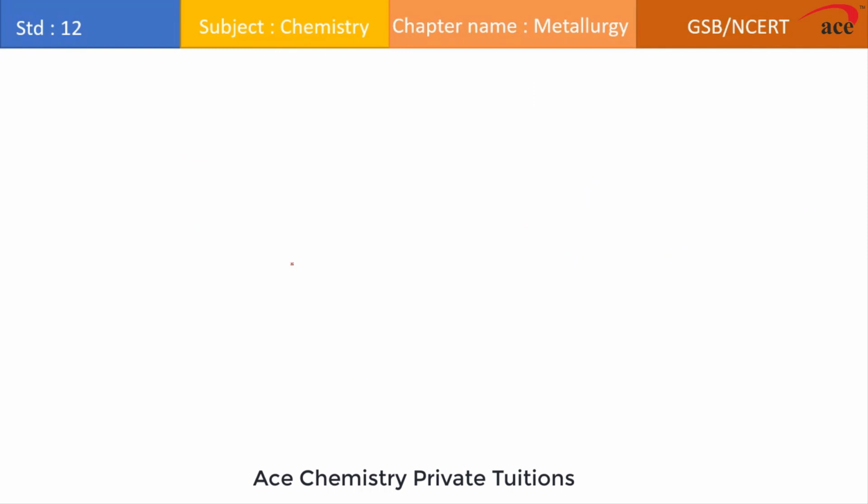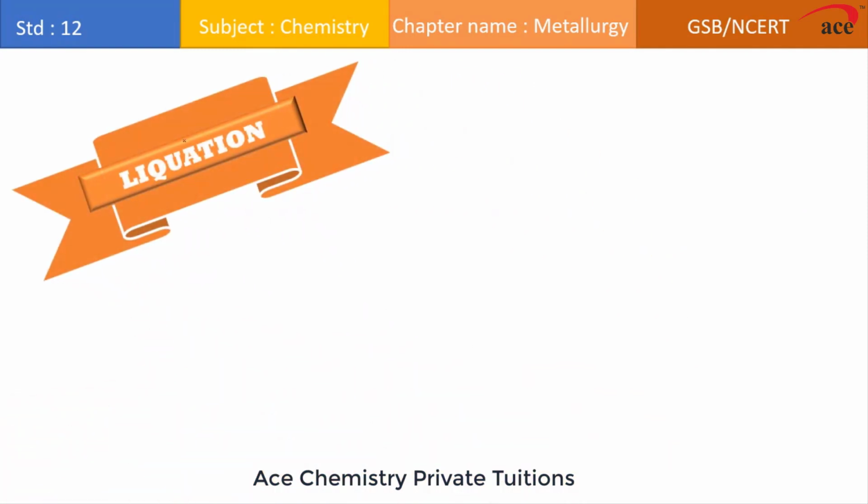The next method of refining is referred to as liquation. Student, as the name suggests, when you say liquation, which state of matter comes to our mind? Yes, it is liquid. So when we talk about liquation, basically we convert the impure metal, or you can say crude metal, into the liquid form.